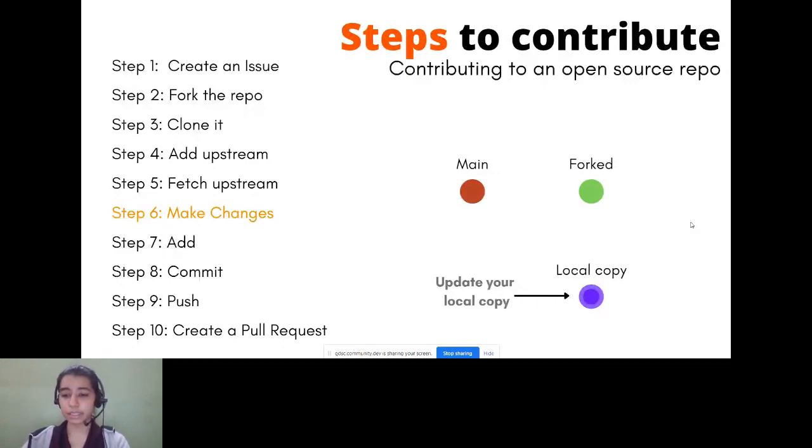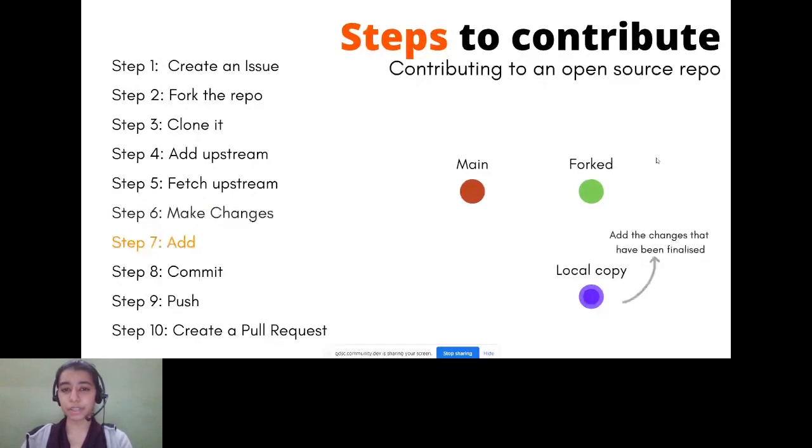Suppose you have made multiple changes in the code, but you are only sure about a few of those changes and you do not want to add all of them. So what will you do? You will add only specific changes that have been finalized. So in this step, you add whatever changes have been finalized from your local copy.